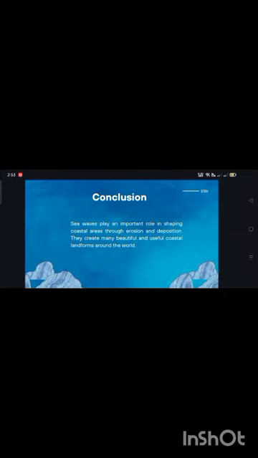Conclusion. Sea waves play an important role in shaping coastal areas through erosion and deposition. They create many beautiful and useful coastal landforms around the world. Sea waves change the shape of coastal areas by cutting and depositing sand. They form many different coastal landforms.